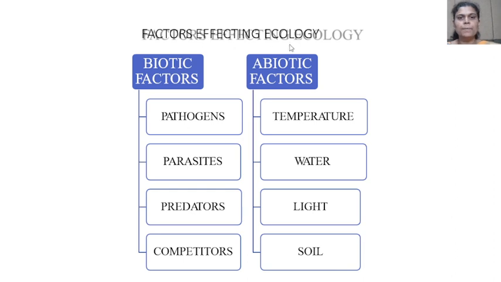The factors affecting ecology: there are two types of factors, the biotic factors and abiotic factors. In biotic factors, there are pathogens, parasites, predators, competitors. Then in abiotic factors, the temperature, water, then light, then soil.